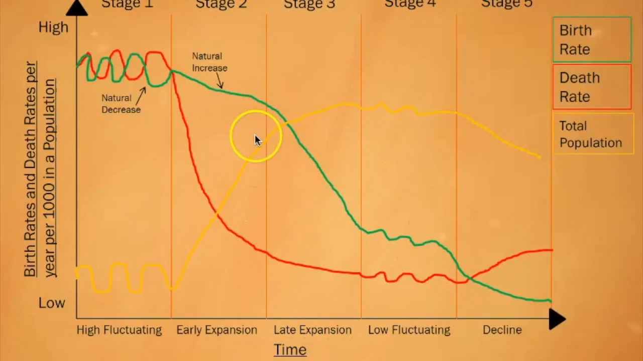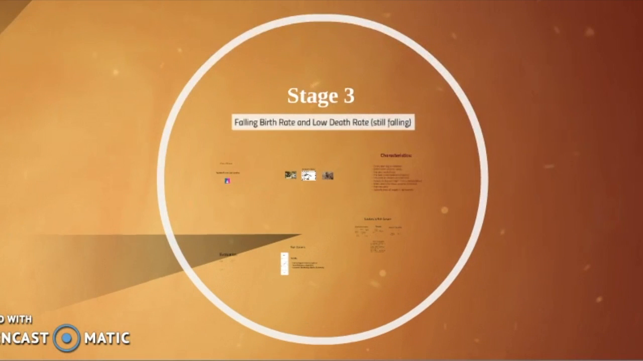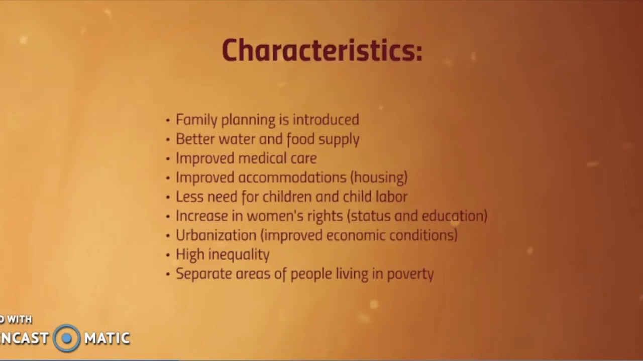This is stage 3 of the DTM model, and as you can see, the birth rate is finally stabilizing with the death rate. However, the population is still growing at a very fast rate. Some general characteristics of stage 3 include when family planning is finally introduced, there is a better water and food supply, there is improved medical care and accommodations or housing.